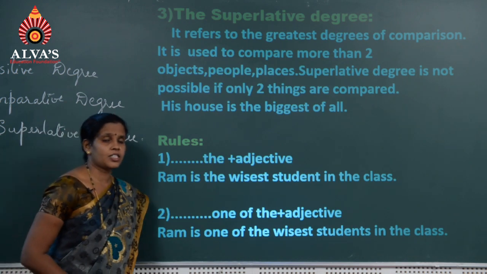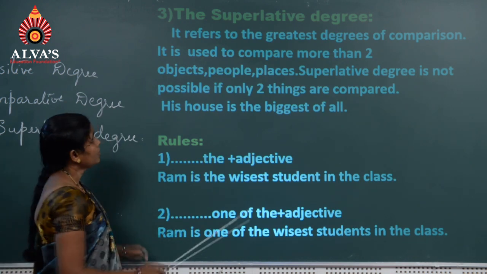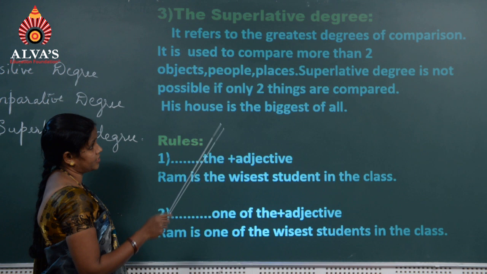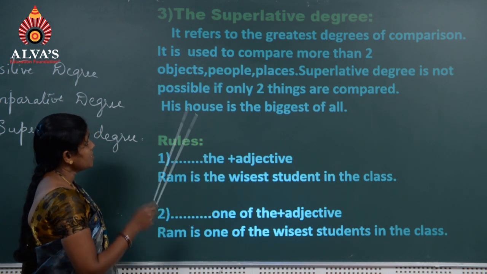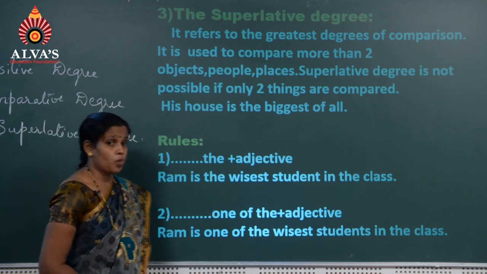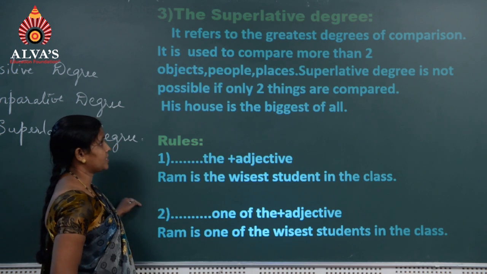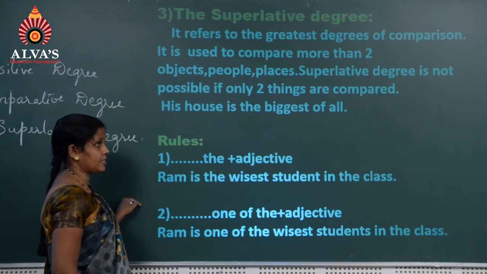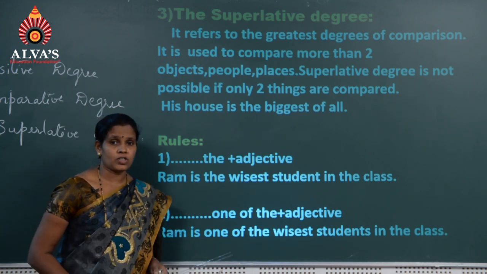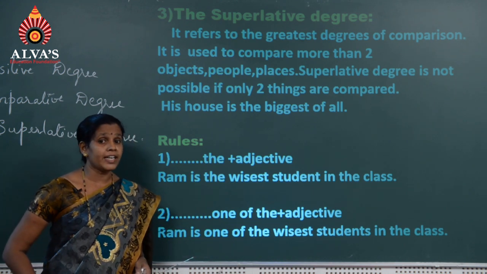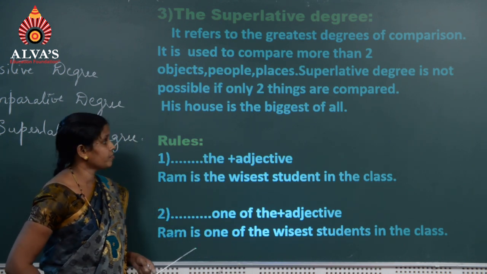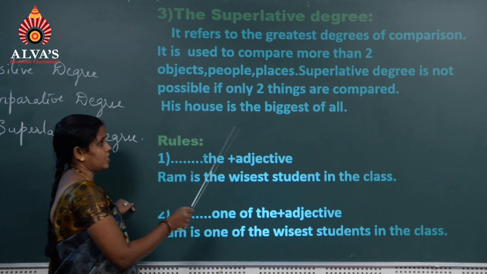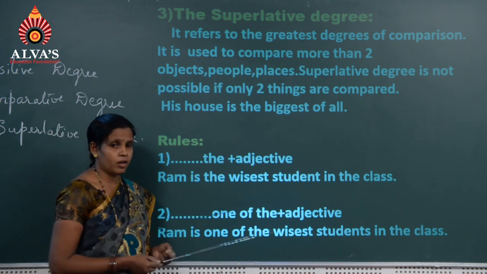Third one is the superlative degree. It refers to the greatest degrees of comparison. It is used to compare more than two objects, people, places. Superlative degree is not possible if only two things are compared. His house is the biggest of all.